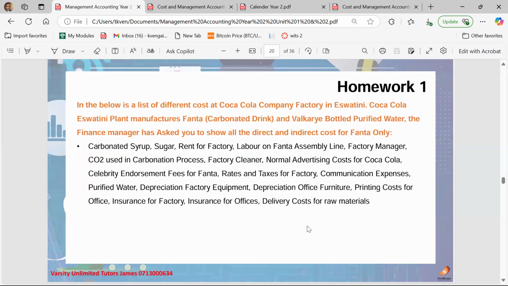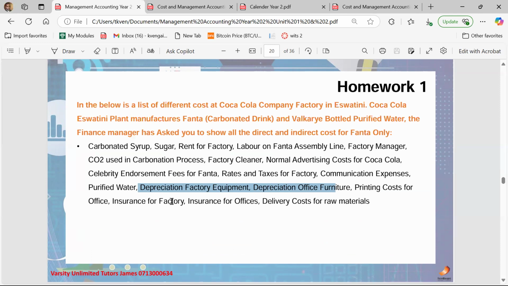On this one, the usual difficult ones are depreciation and insurance. So you have to read the language of what the lecturer is saying. If the lecturer says insurance of the factory, it is manufacturing because the factory is related to manufacturing.